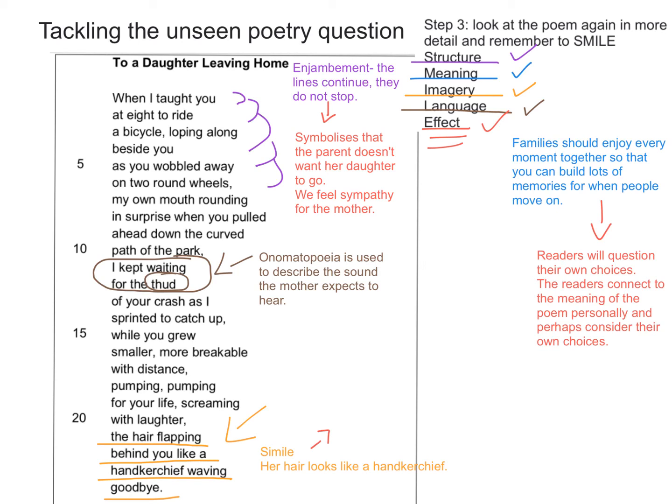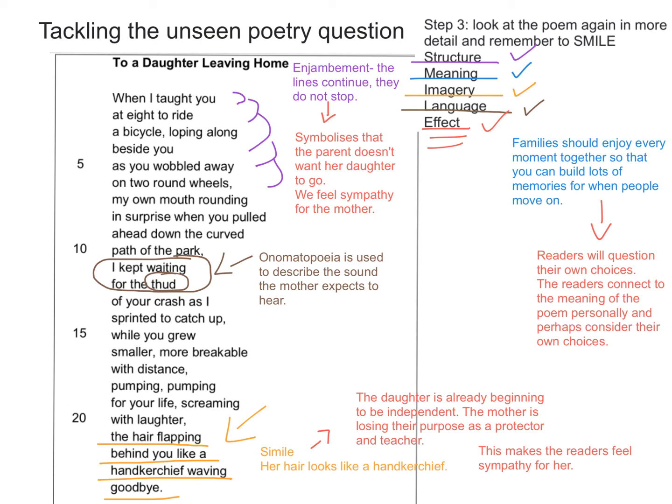Now this might make the mother feel a little bit disappointed, because the mother is there to protect the daughter and to teach her how to do all of these tasks. So the mother is now starting to lose her purpose as the teacher and the protector of her daughter. This might make readers feel a bit sorry for the mother, because she's losing this purpose and she's already beginning to notice it even when the daughter is 8 years old.